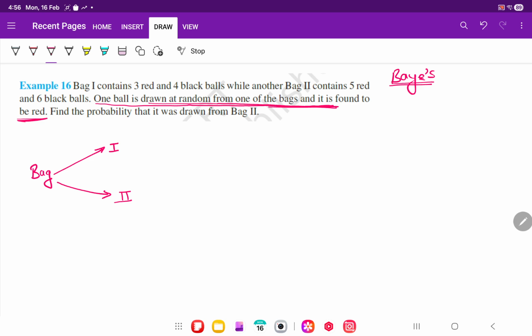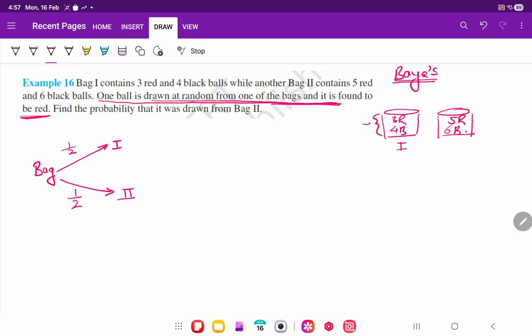So first bag selection will be equal probability, correct? So let me write down, first bag has how many? 3 red and 4 black, and second bag has 5 red and 6 black, correct? Total balls here are 7 and here total are 11, right? 5 plus 6 is 11.